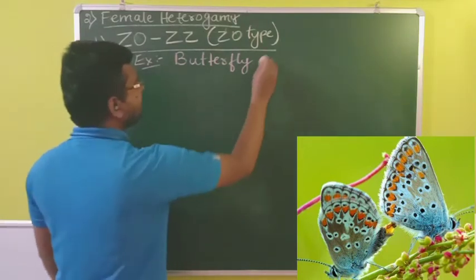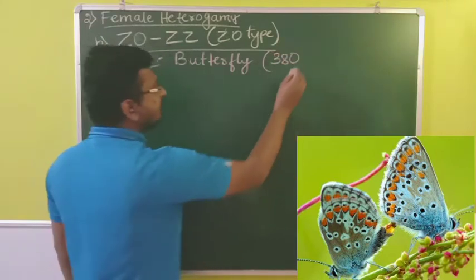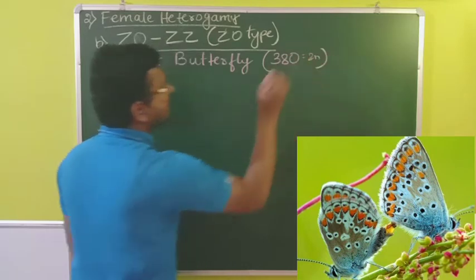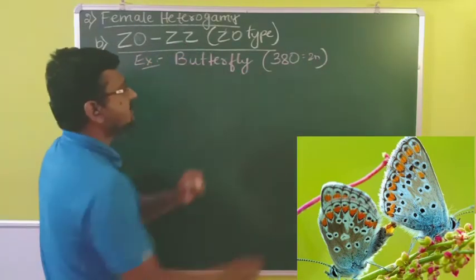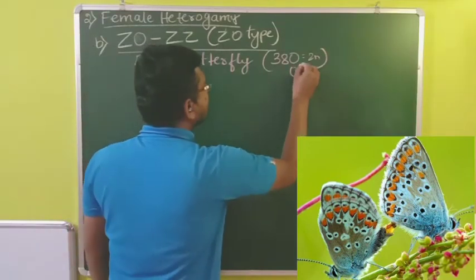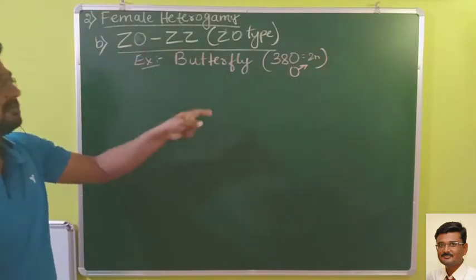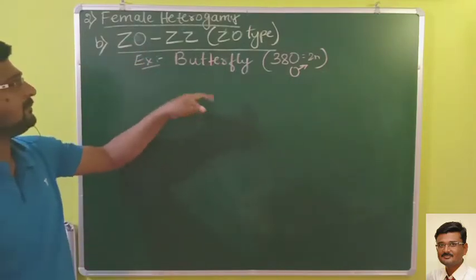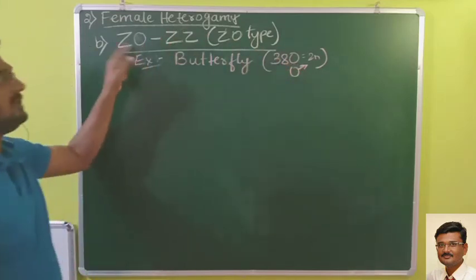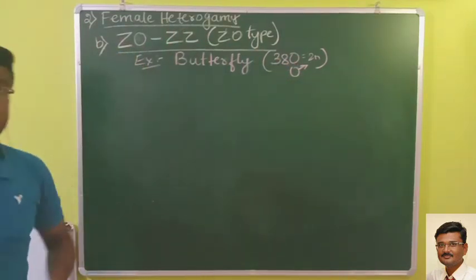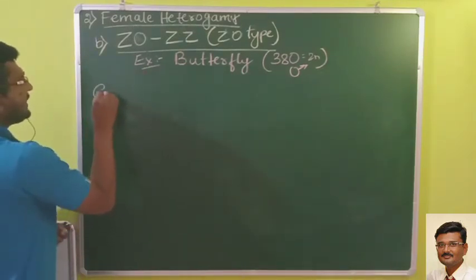So in butterfly the diploid chromosome number is 80. As we know two sex chromosomes are there, hence 78 autosomes plus ZZ will be the male chromosome number, then one chromosome will be less in the females, so it will be 79 in females because they do not have one sex chromosome. So let me write the genotype for you.